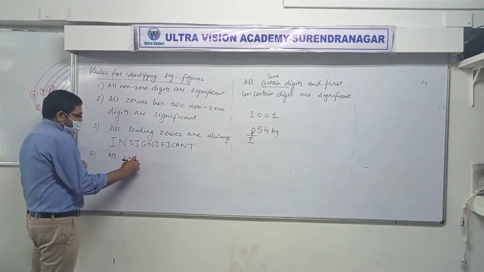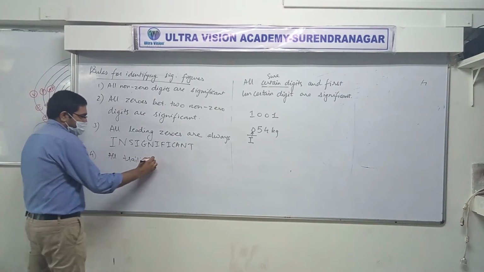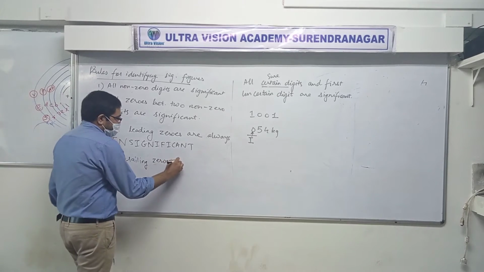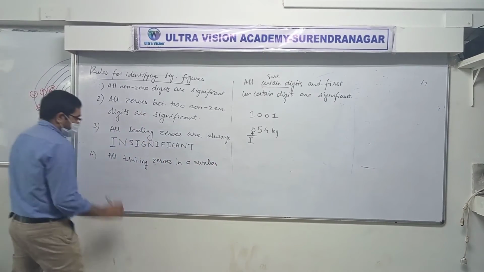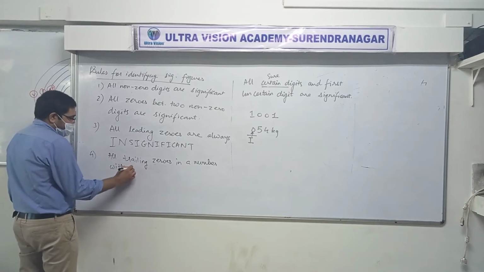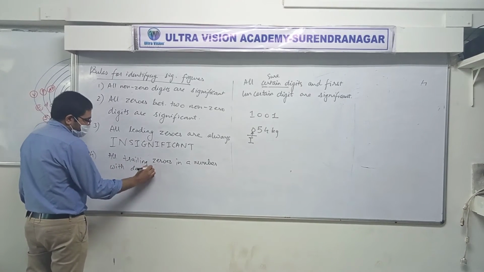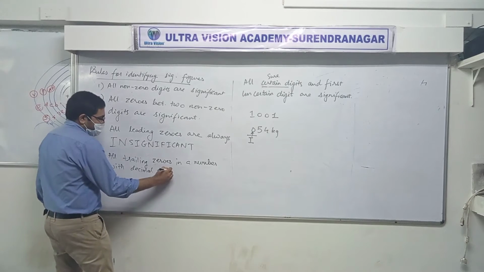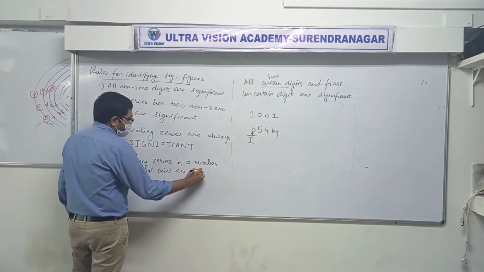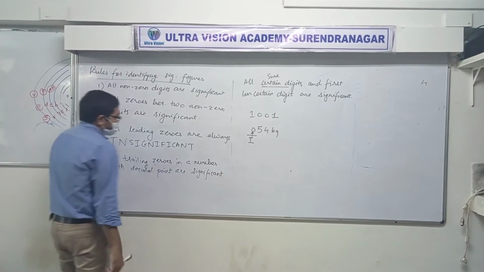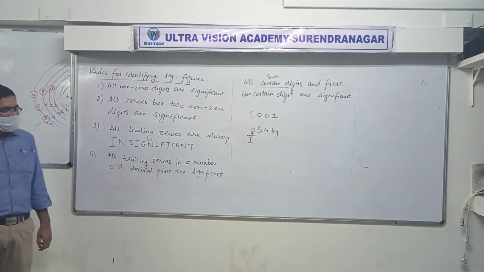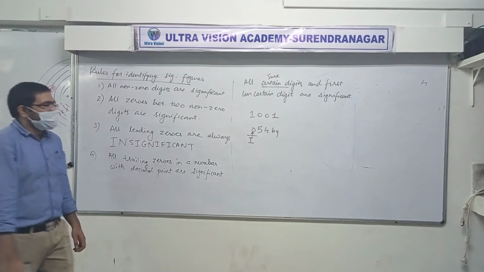Next. All trailing zeros in a number with decimal point are significant. What is that?